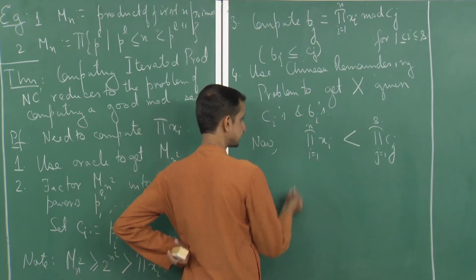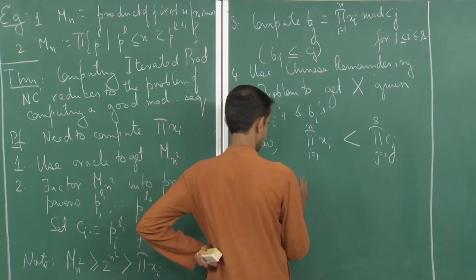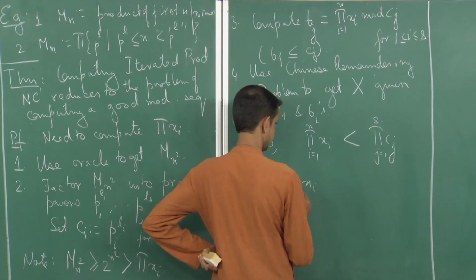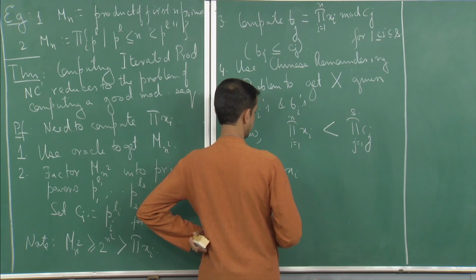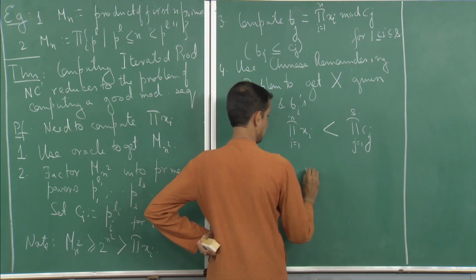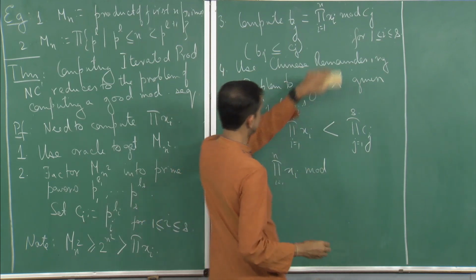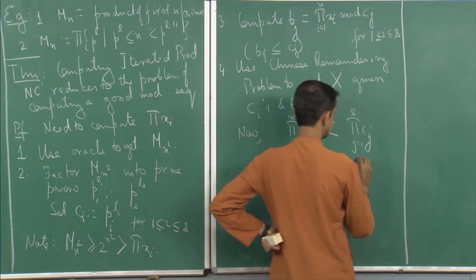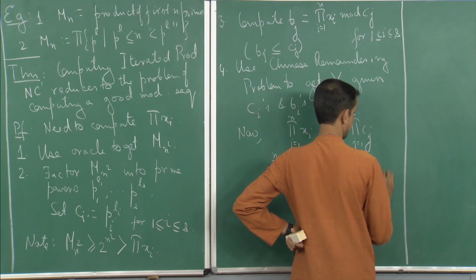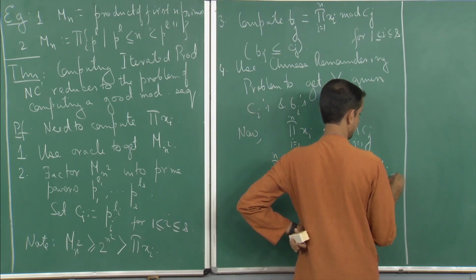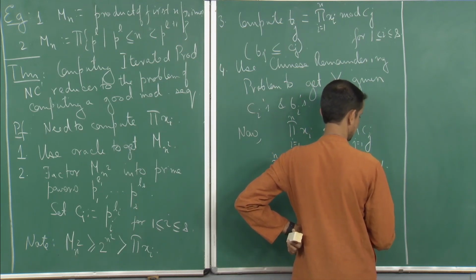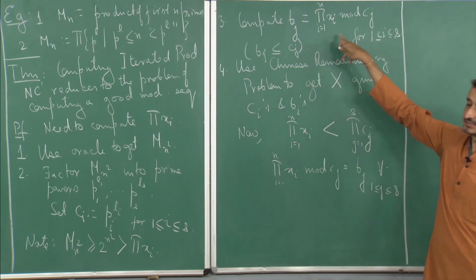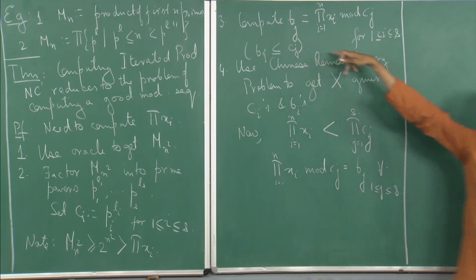Now, what is the second condition? The second condition is that this number, the product of xi with i going from 1 to n, mod Cj should be equal to Bj, for all j between 1 and s. That is also satisfied by the way I computed Bj itself.